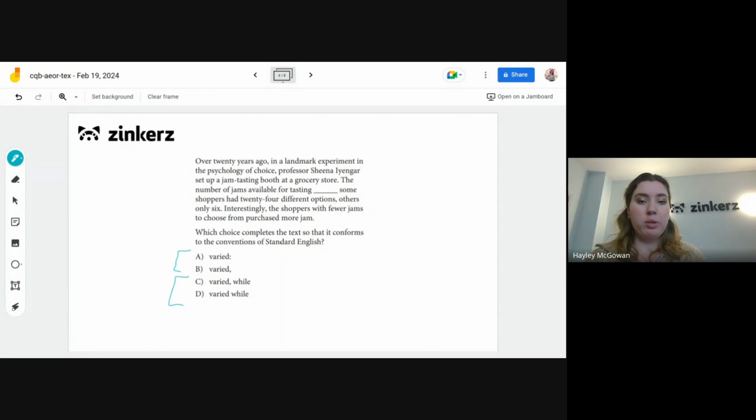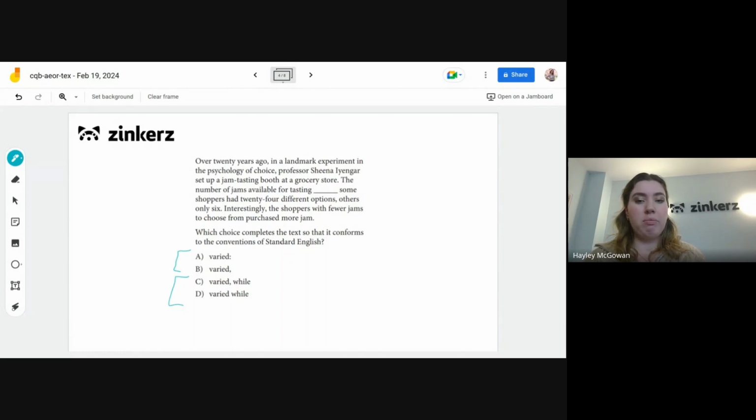So we have: Over 20 years ago, in a landmark experiment in the psychology of choice, this professor set up a jam tasting booth at a grocery store. The number of jams available for tasting varied. Some shoppers had 24 different options, others only 6. Interestingly, the shoppers with fewer jams to choose from purchased more jam.